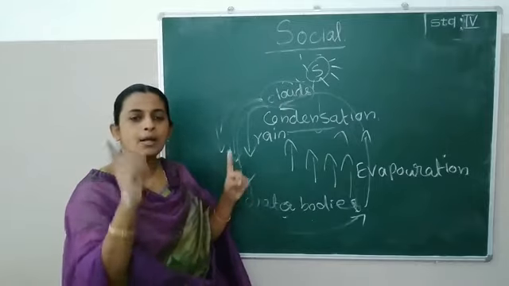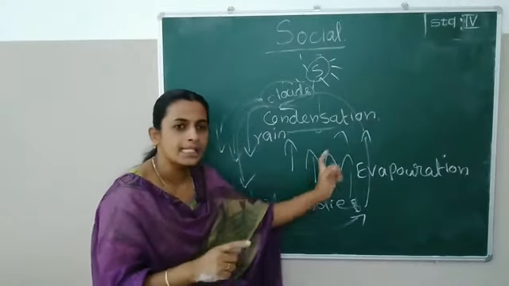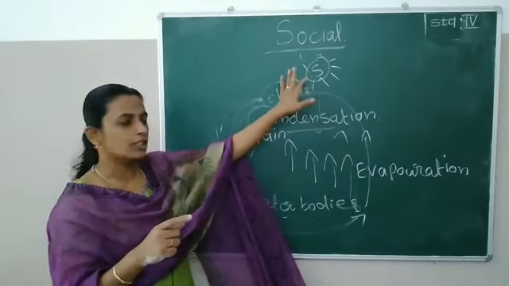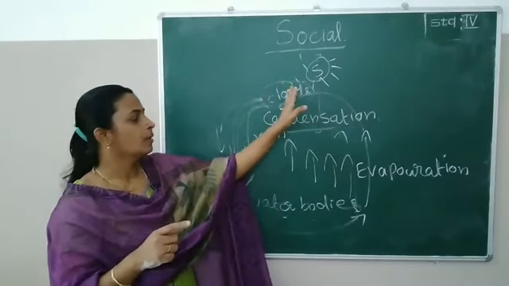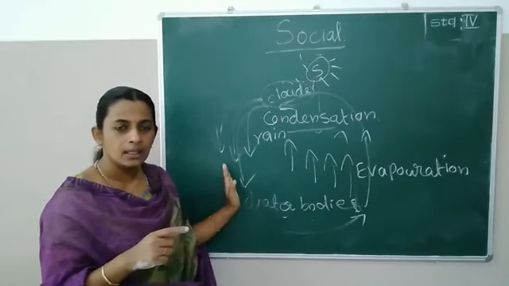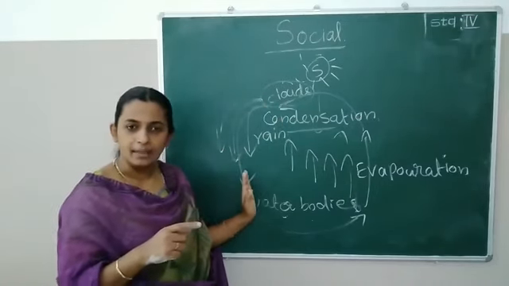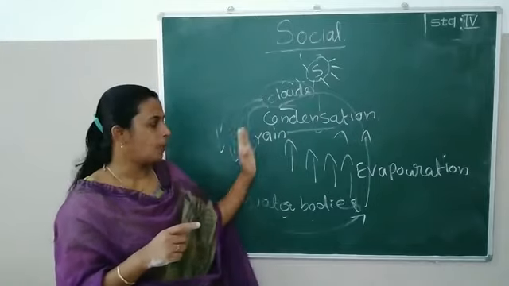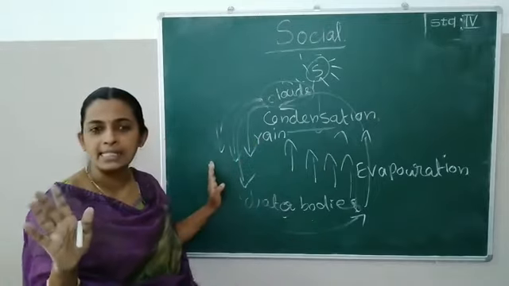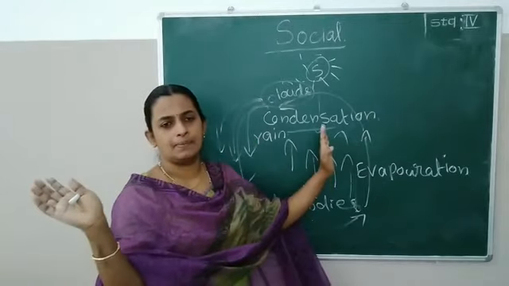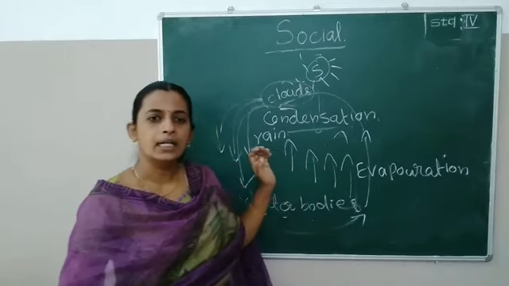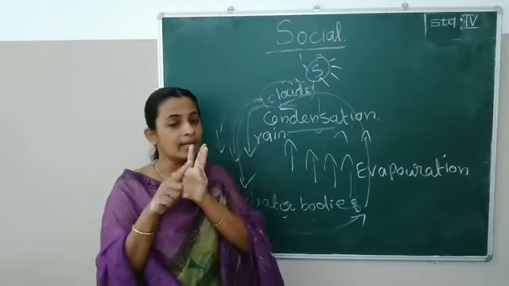Water cycle means water from water bodies evaporates. An evaporation process is there, and because of the condensation process, water droplets reach the earth in the form of rain. Okay, and this is a cyclical process. It never ends. It's a continuous process. Clear?